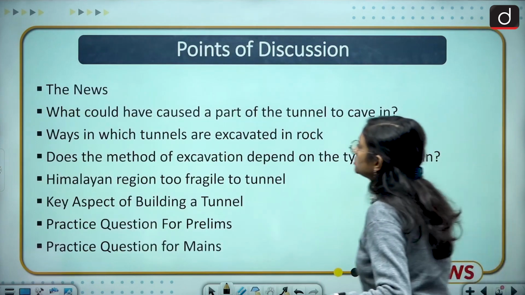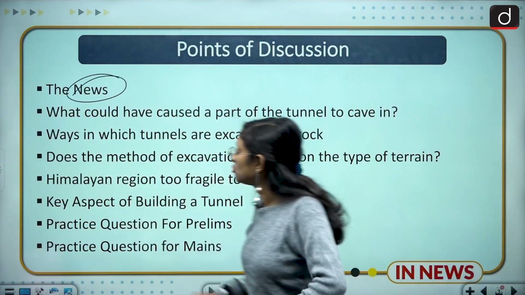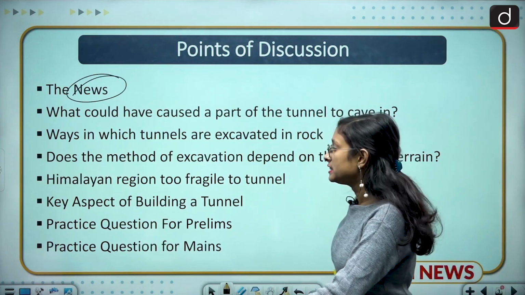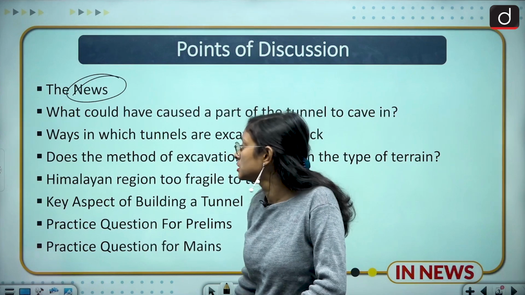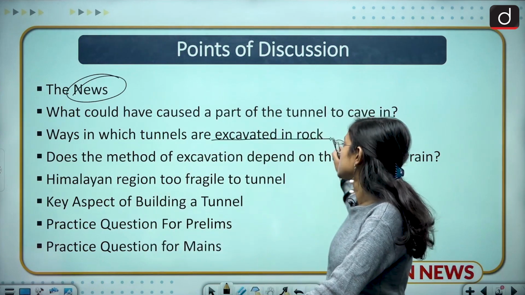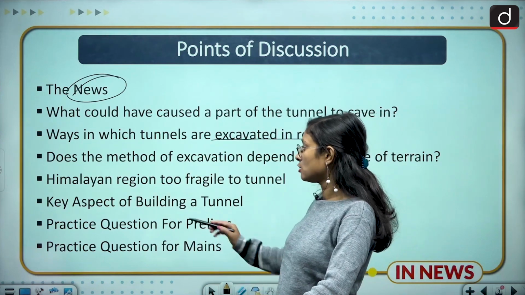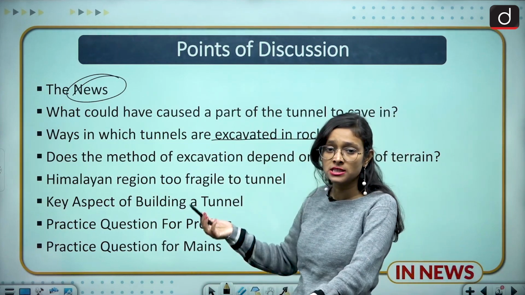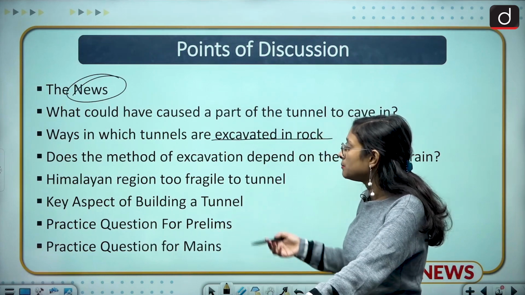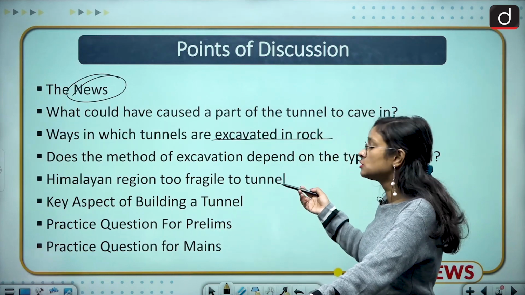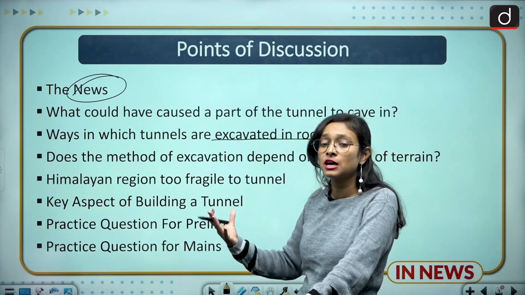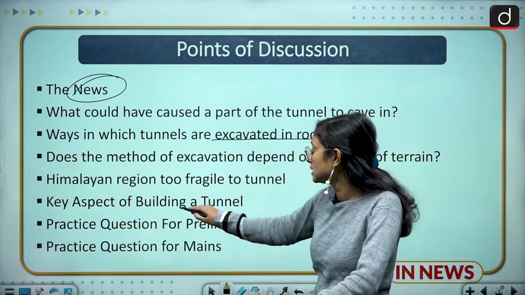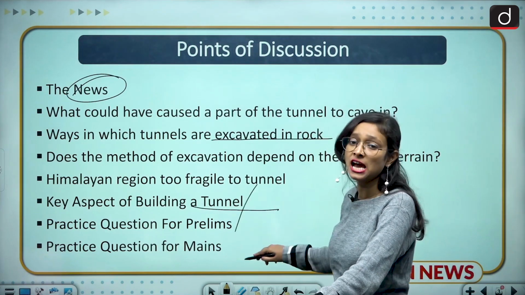First of all, we are going to discuss the news, and then we are going to discuss what could have caused a part of the tunnel to cave in, and then the different ways in which tunnels are excavated in rock. Then does the method of excavation depend on the different kinds of terrains and rocks, and are Himalayan regions too fragile to tunnel? Then the key aspects of building a tunnel, and then practice questions for prelims and mains.